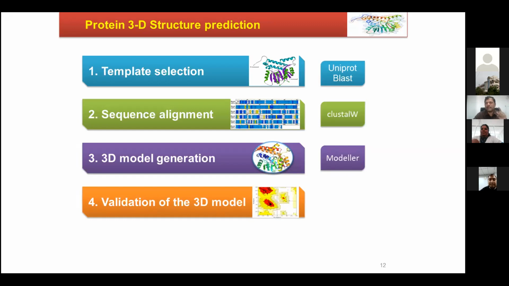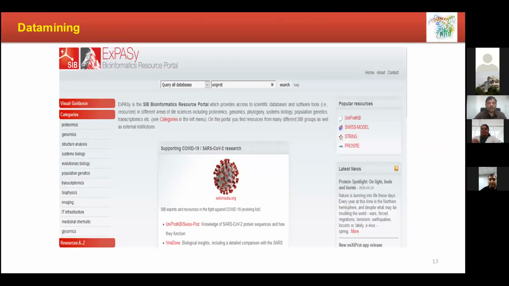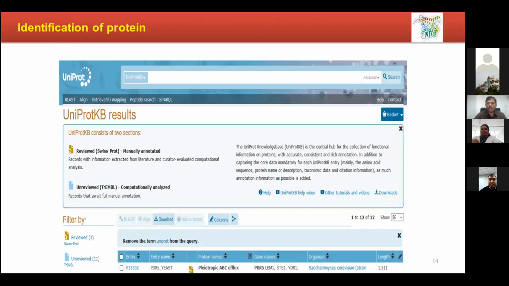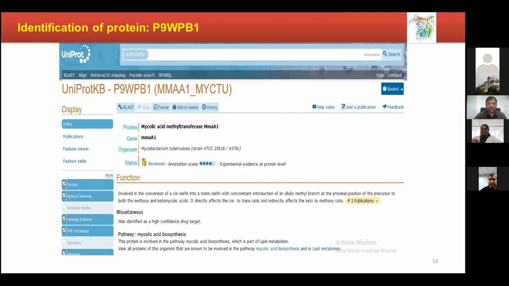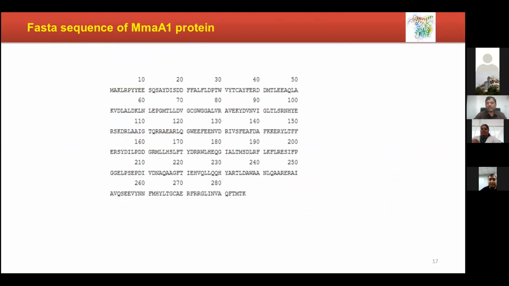You need to always validate: ProCheck, ProSA and Verify 3D. And then, so this is what we have done. We have gone through resources, so that we have chosen UniProt. This is the amino acid sequence we got.